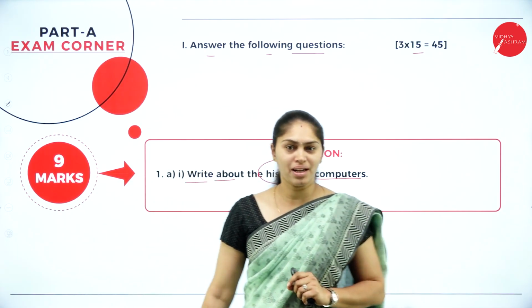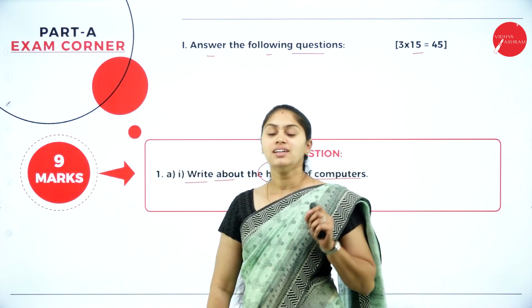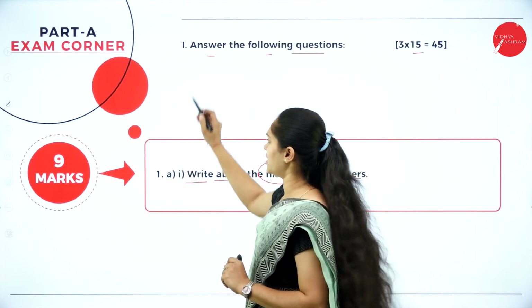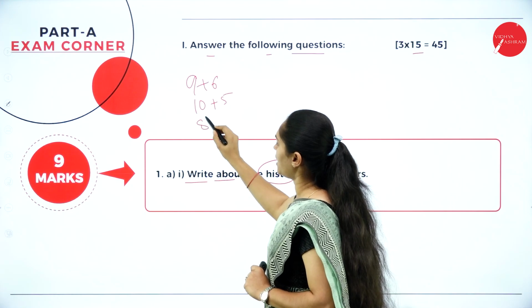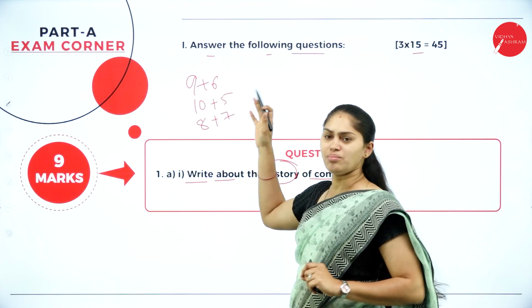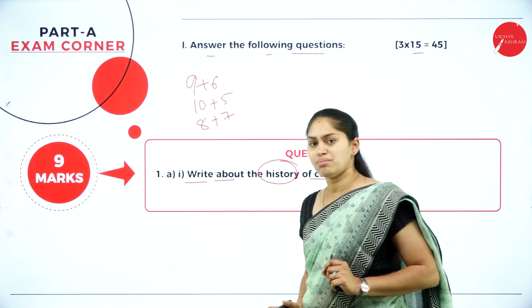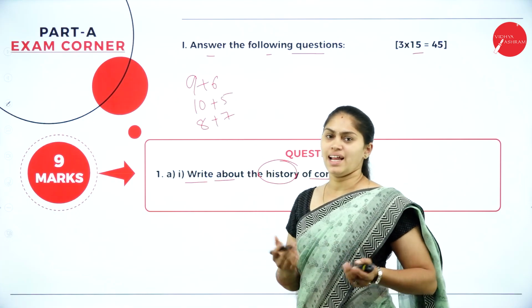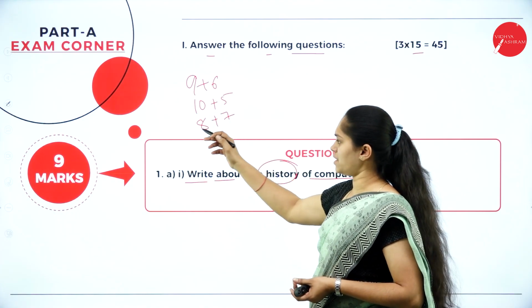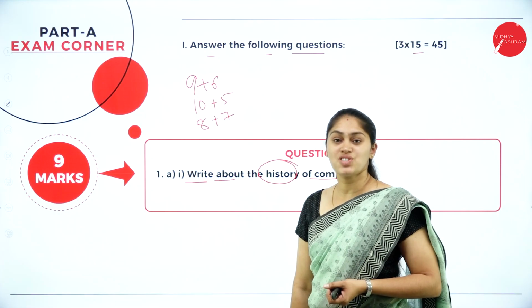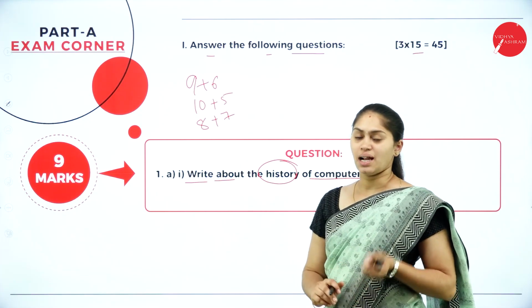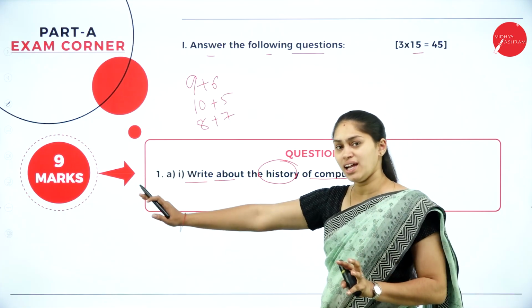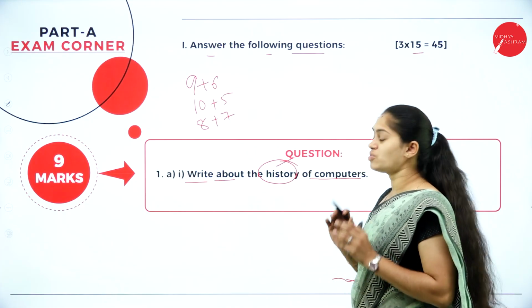And it is for how many marks? You can see it's for 9 marks. So you need to understand one thing. It can be 9 plus 6, 10 plus 5 or 8 plus 7. This is how the marks distribution works, that 15 marks can be distributed in any way. So 9 plus 6, 10 plus 5, 8 plus 7 are the general distribution of 15 marks. So here you need to understand this is for 9 marks. By looking at these marks, you have to write the content.